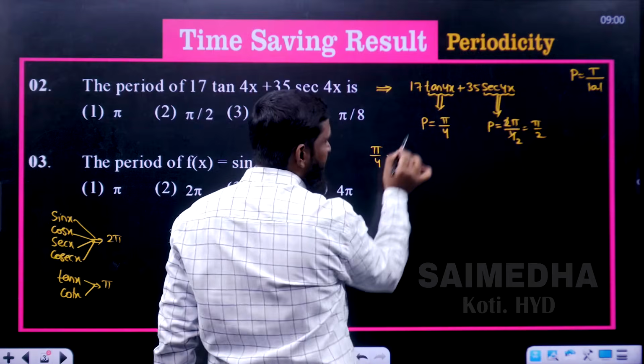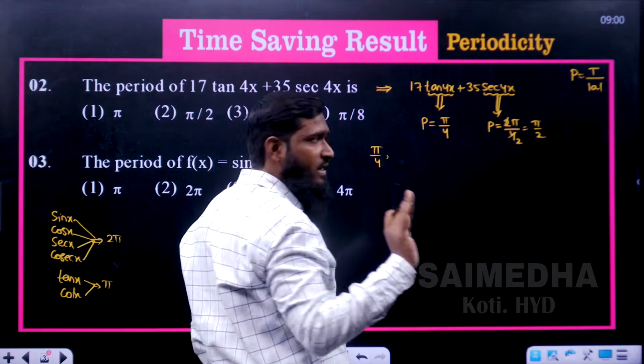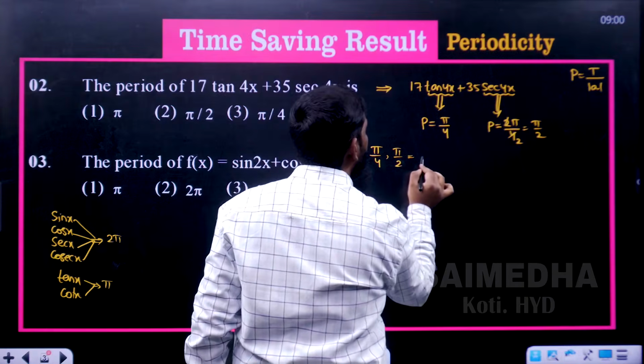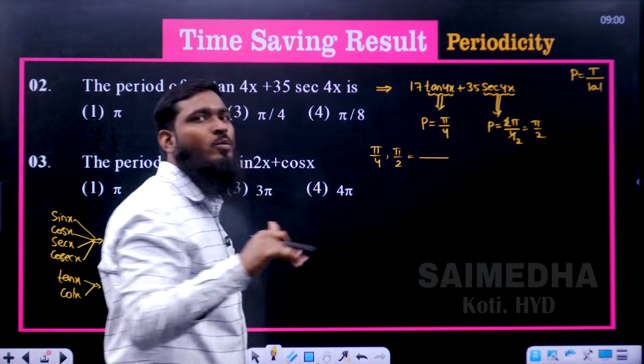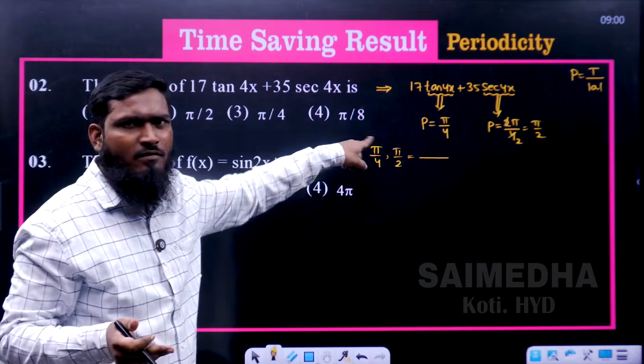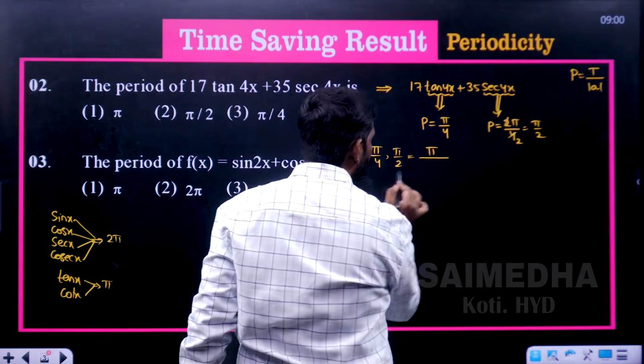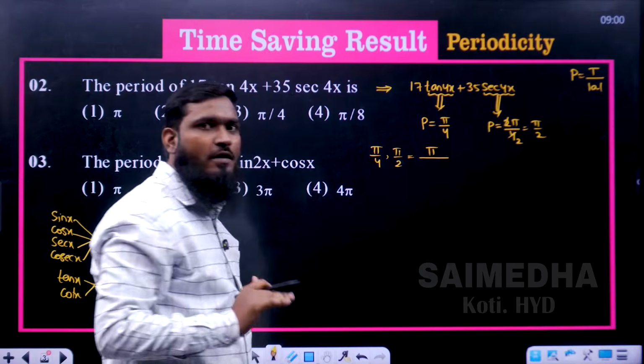Don't write plus means plus, minus means minus. Don't write plus minus. Pi by 4, comma, pi by 2. Now this is equal to the LCM of the numerators, which means 1 pi, so the LCM will be 1 only. Now 1 pi divided by the HCF of 4 and 2.